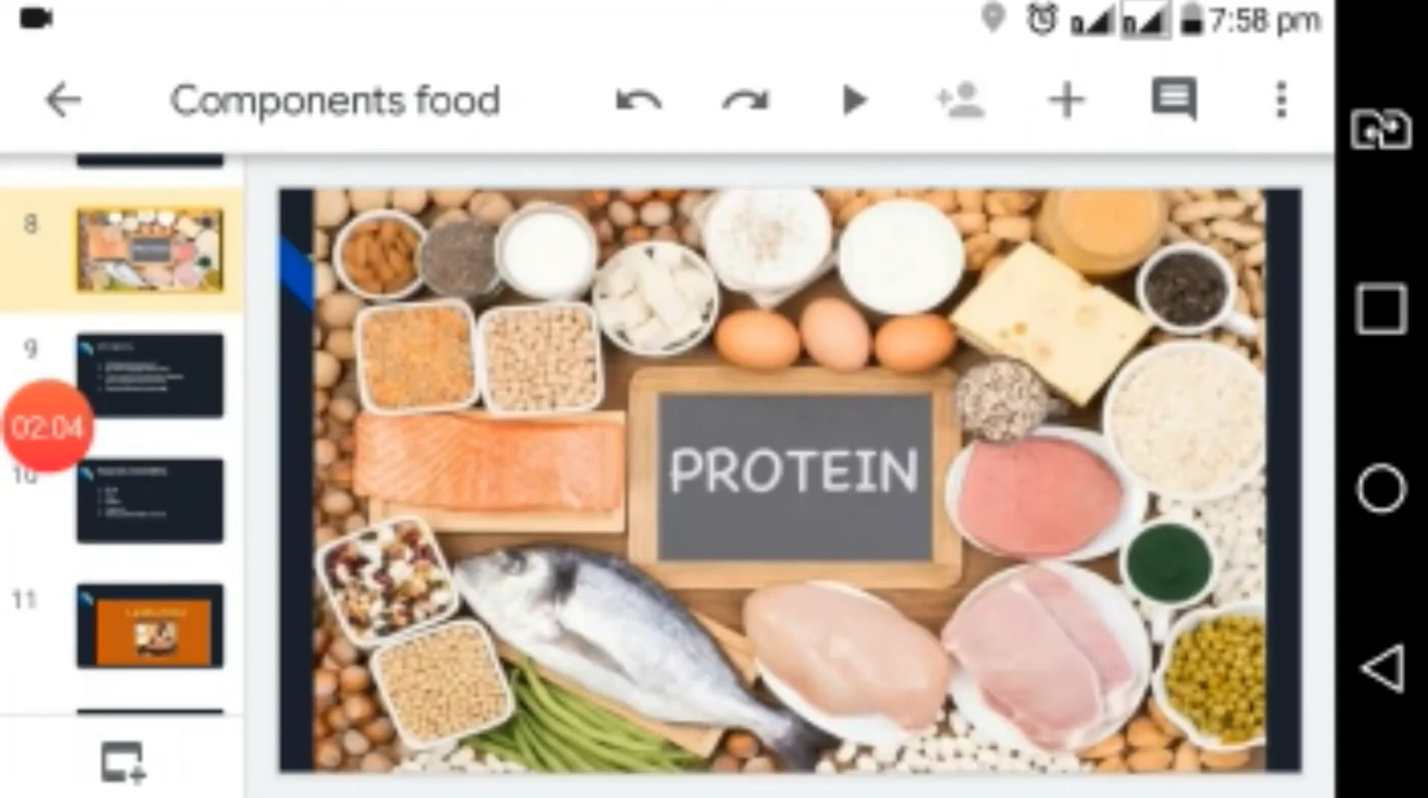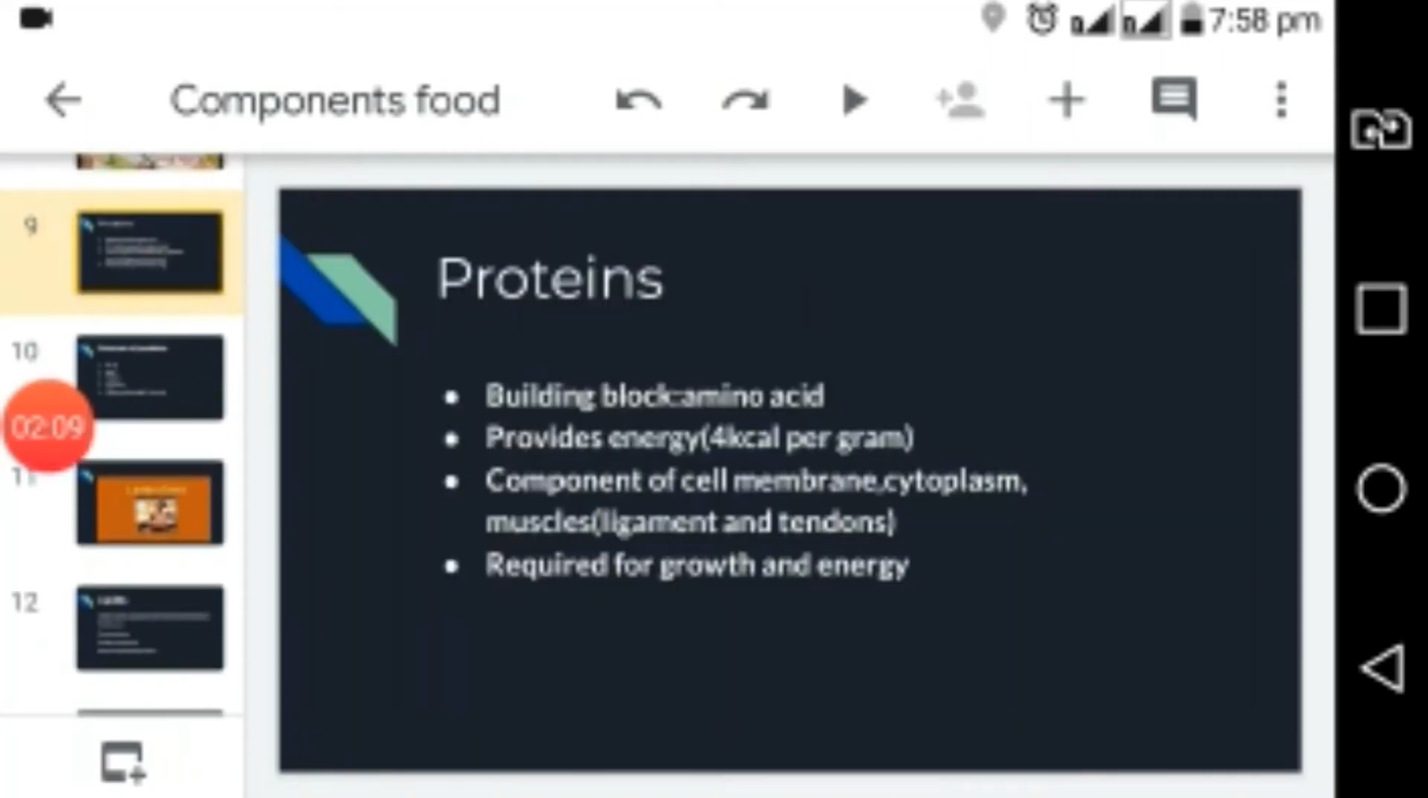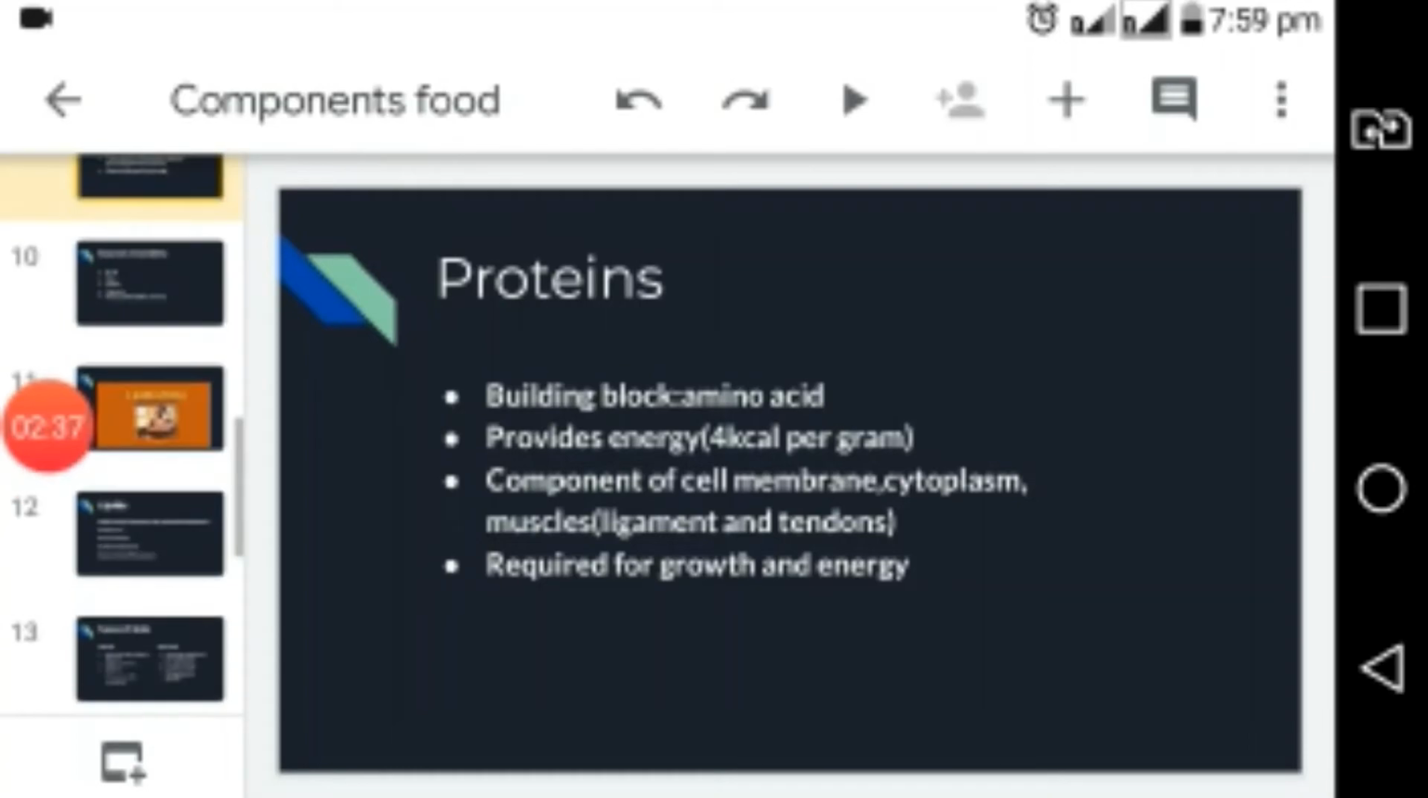The second category of food is proteins. Proteins, as we all know, are the building blocks of all the muscles present in our body, and the amino acid is the building block of proteins. It also provides us energy, that is 4 kilocalories per gram, and it is a component of all of the cell membranes, cytoplasm, and it is also a component of muscles, for example ligaments and tendons. Proteins are required in our body for growth and energy.